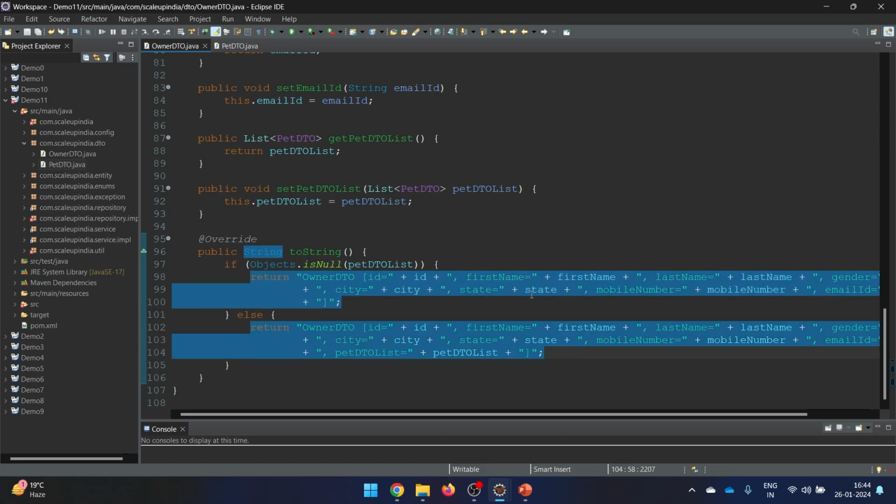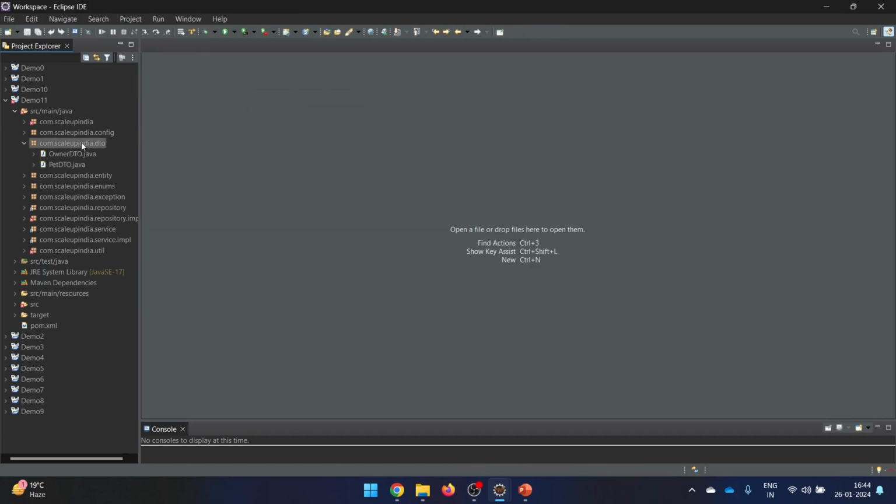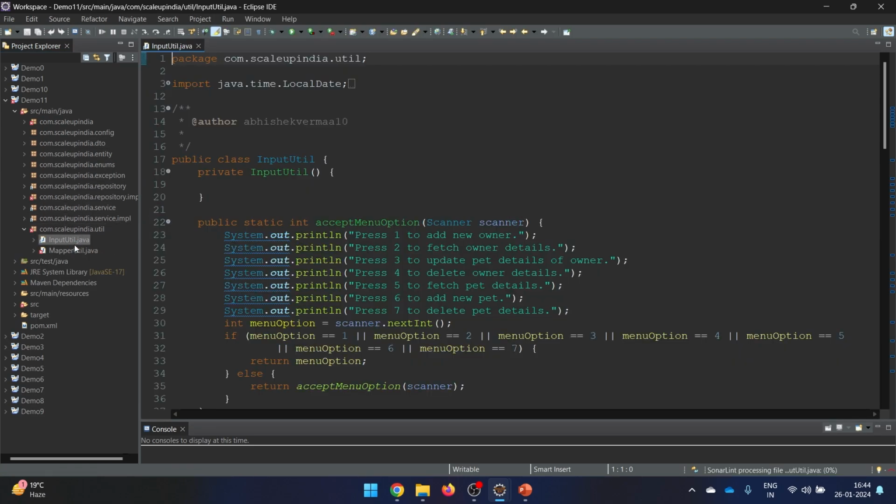Most of the times while explaining, I make mistakes in this. Yeah, last time also, if you remember, I made a mistake, but that's why I thought to directly copy paste this particular part. But code is easy, guys. And there is no change in the pet DTO side, so let's close this particular part also. So now let's move forward and see what we have here.